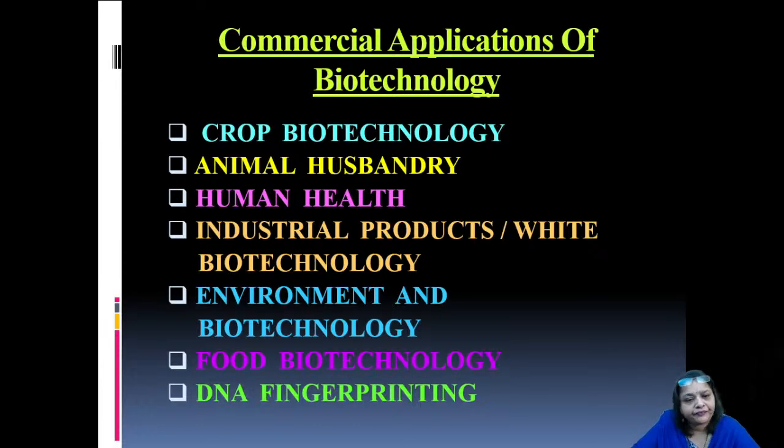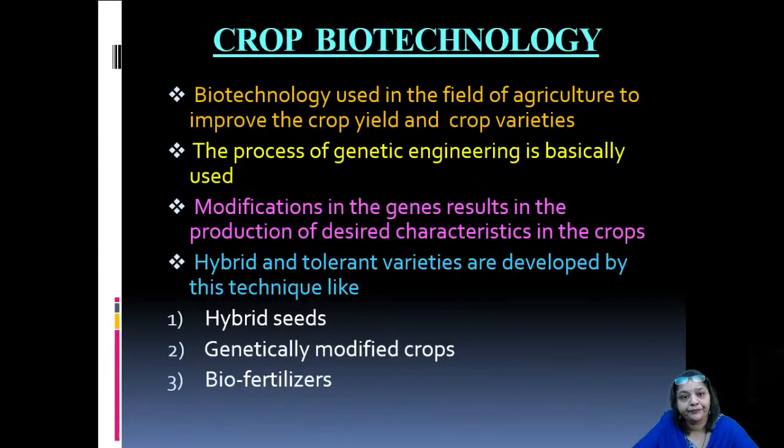They are crop biotechnology, animal husbandry, human health, industrial products, which is termed white biotechnology, environment and biotechnology, that is the role of biotechnology in the environment, food biotechnology, and DNA fingerprinting.